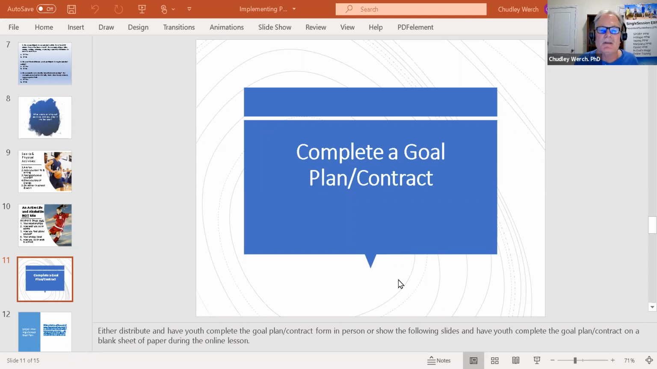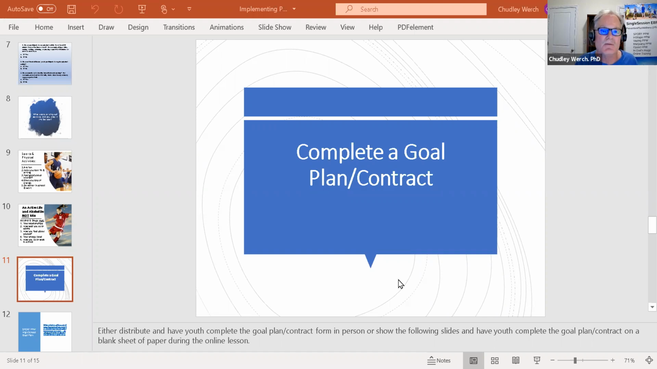Then eventually you get to this third part. You did the screening, you did the feedback. Now this is the third part of your lesson. This is the goal plan, not just a regular goal plan, not just a typical goal plan, but a goal plan to avoid alcohol and drug use and increase protective wellness behaviors. So if you're, again, in person, you make copies of your goal plan, you distribute it, and you walk your youth through the goal plan.